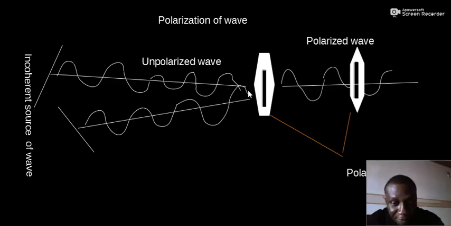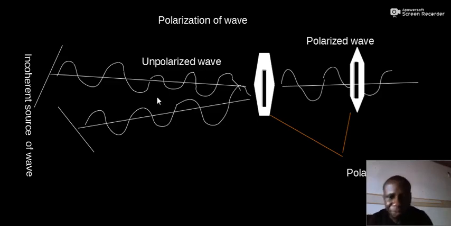We can see a source of waves incoherent, in different waveforms from the source. They have different planes of vibration. The waves are vibrating in different planes from the same source.